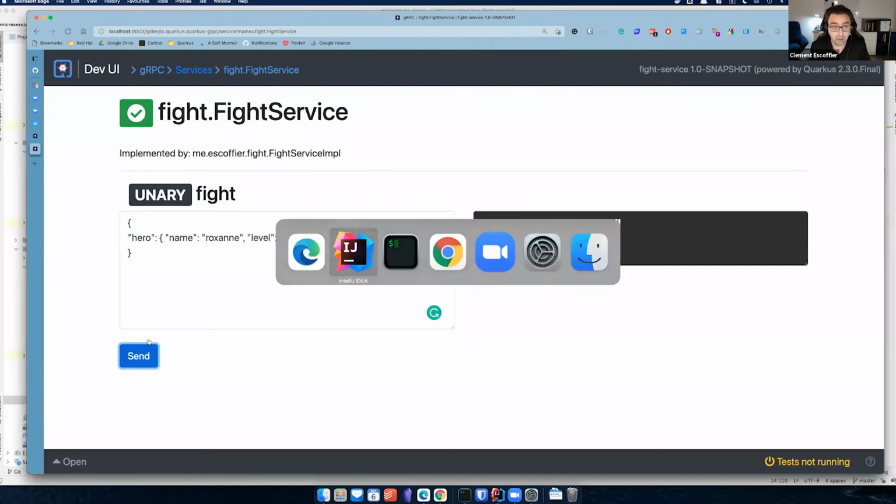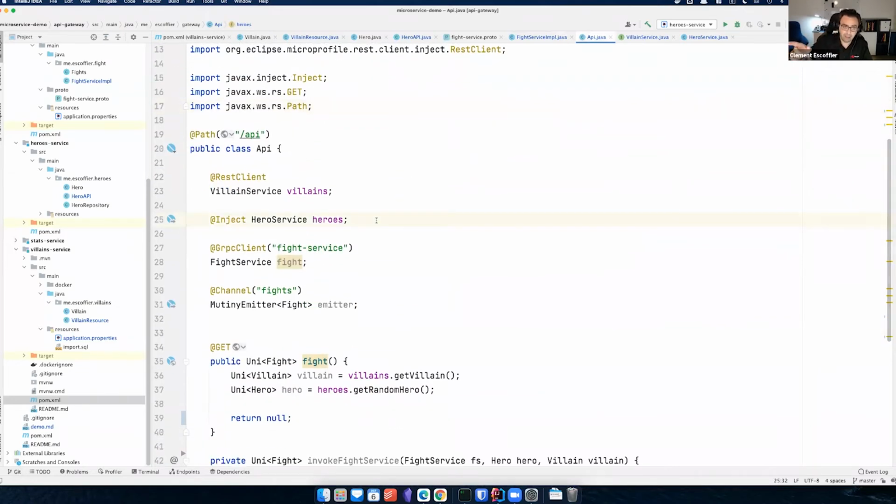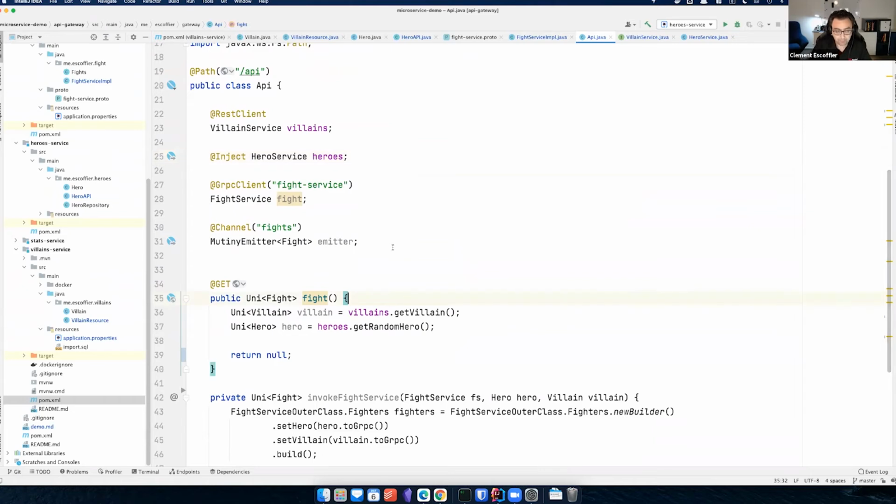So let's switch to the next one, which is my API gateway. My API gateway needs to get a random hero, get a random villain, call the fight service, get the outcome, and expose that outcome as an HTTP response, which will be used by my UI. So my HTTP API here is very simple. It's just a GET. Because it's an API gateway that will get a lot of concurrency, it absolutely needs to be fully reactive. So I can't do the imperative trick here. I really want high concurrency and low response time. So it returns a Uni again.